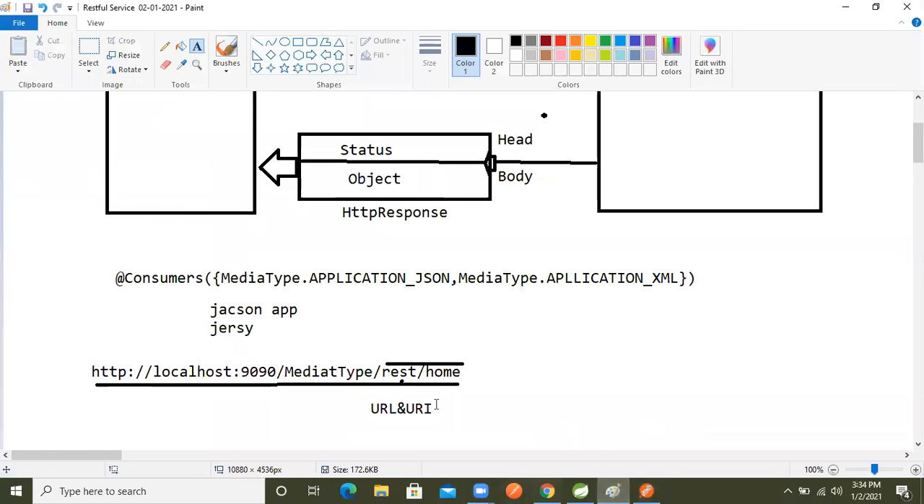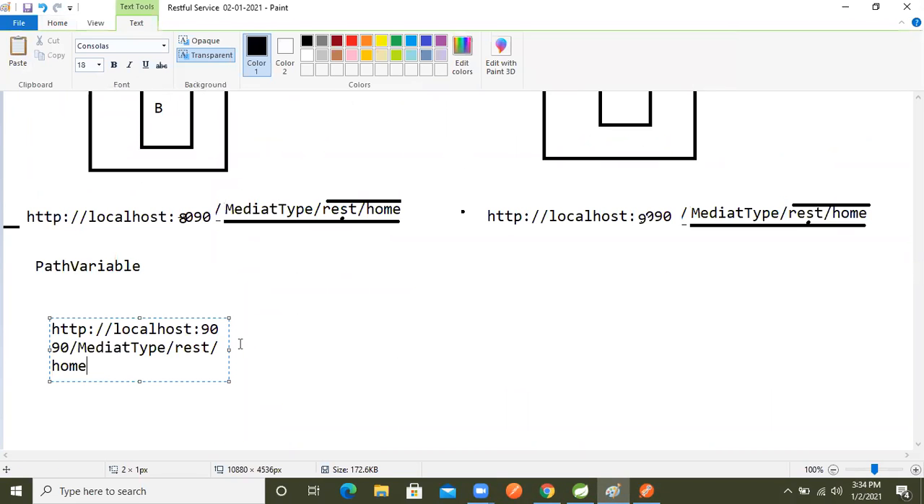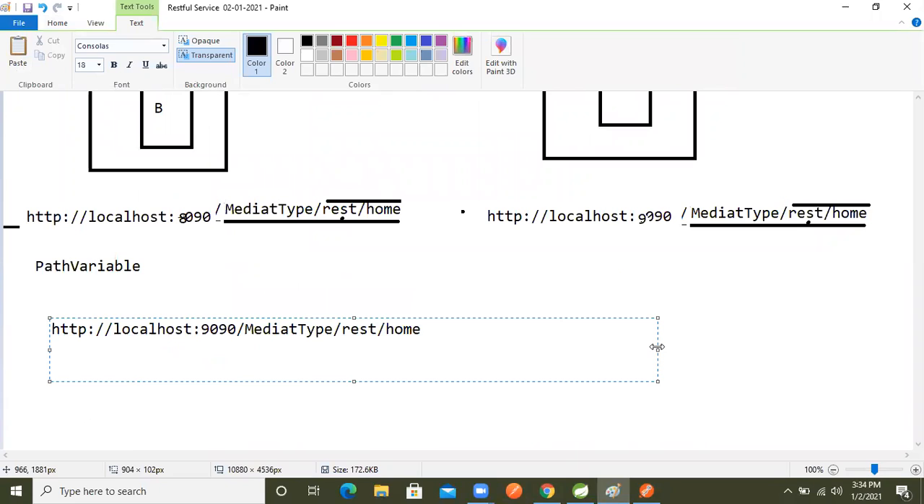So let's paste this URL here. Based on this path, I'm sending the id and emp name here. The emp name is primitive data, that is single data. If we send the salary, I'm sending the data from the provider to the consumer. These are called path parameter and path variable.